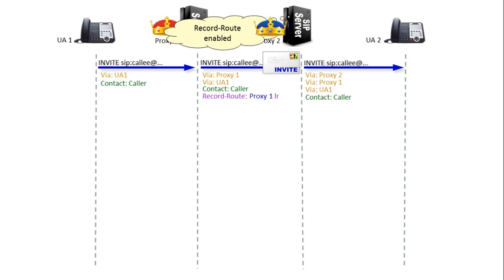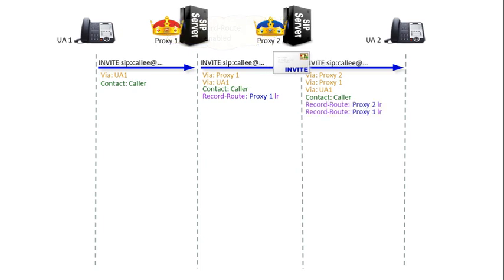And as well as adding its via address, it also adds itself as another record route header before sending the request downstream. If a server wants to remain in the signaling path, it adds a record route header, not a route header, a record route header populated with its own address. Receiving the request and finding record route headers, the downstream user agent takes not just the caller's contact address, but also the whole list of record route addresses and stores them all in its route set.